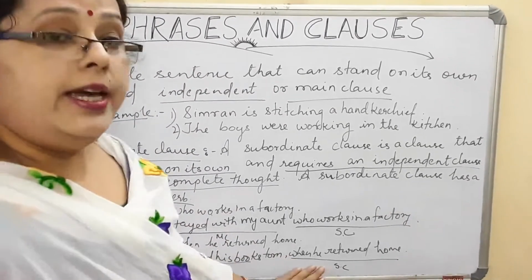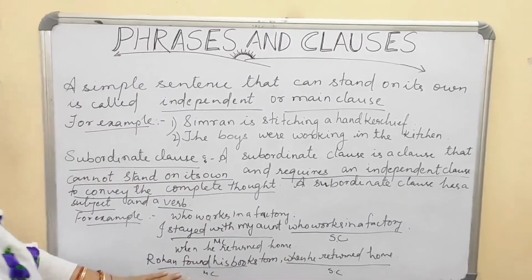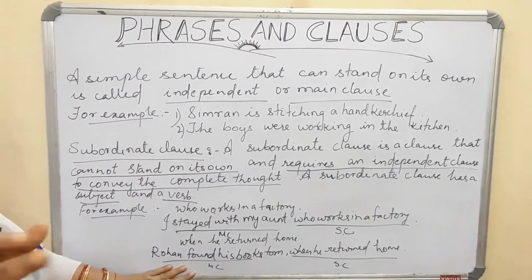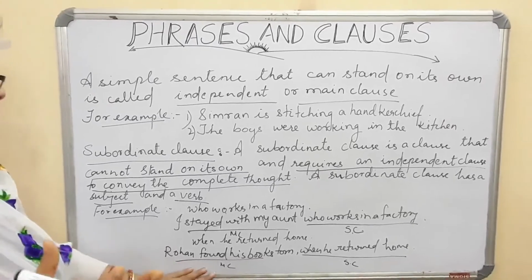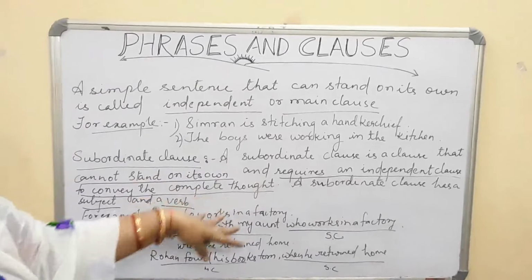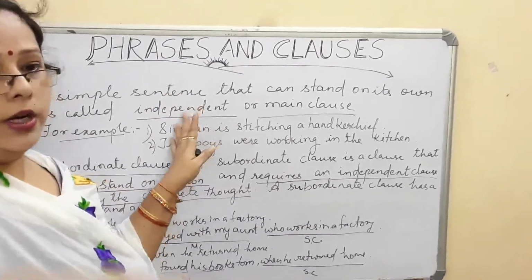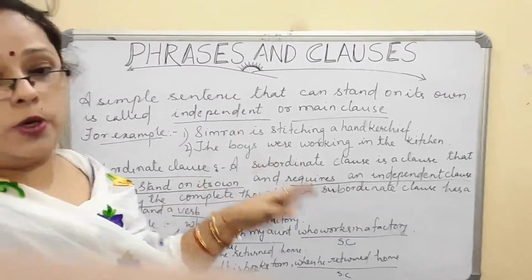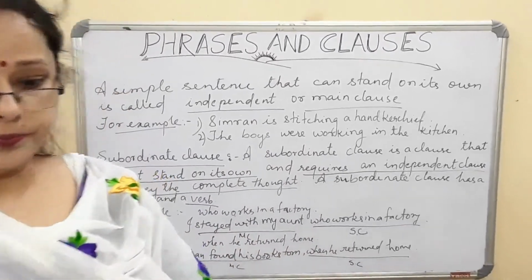That means this is dependent on the main clause to explain itself. When he returned home, who returned? Rohan returned. What happened to him? Rohan found his books torn when he returned home. Now all this was about clauses we were talking about. After this we will go on to types of subordinate clauses.